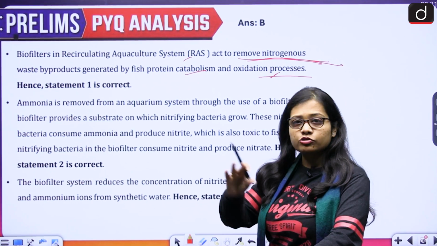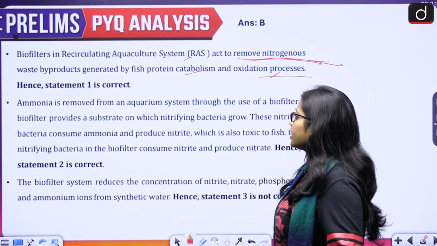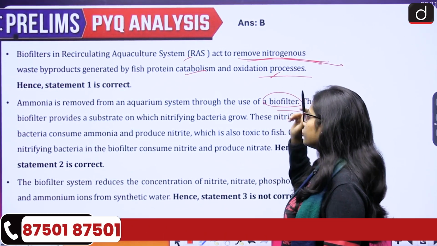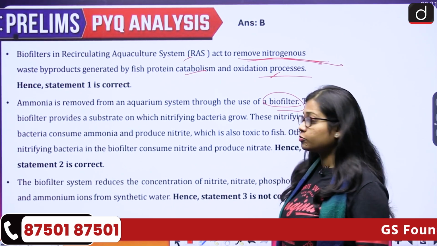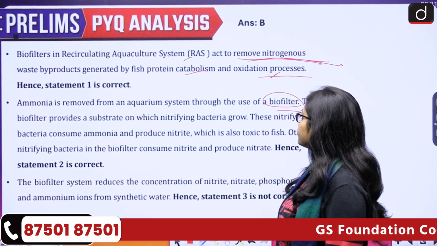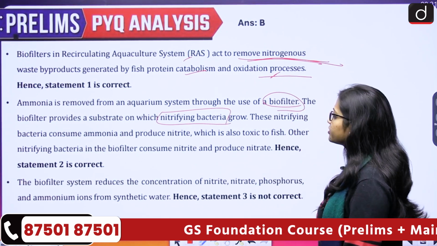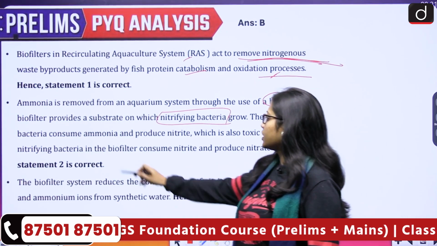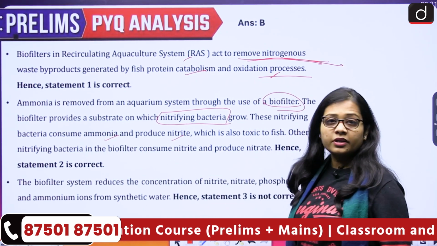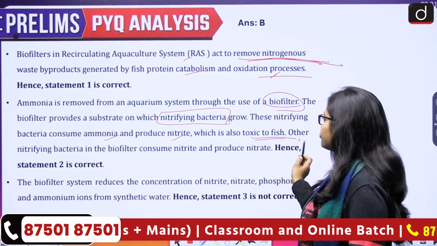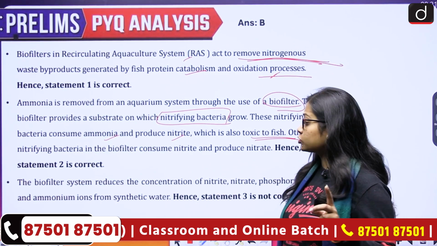So the biofilter actually filters it. Ammonia is removed from an aquarium system through the use of a biofilter, and the biofilter also provides a substrate on which nitrifying bacteria grow. These nitrifying bacteria consume ammonia and produce nitrite, which is also toxic to fish. So the second statement also becomes correct.